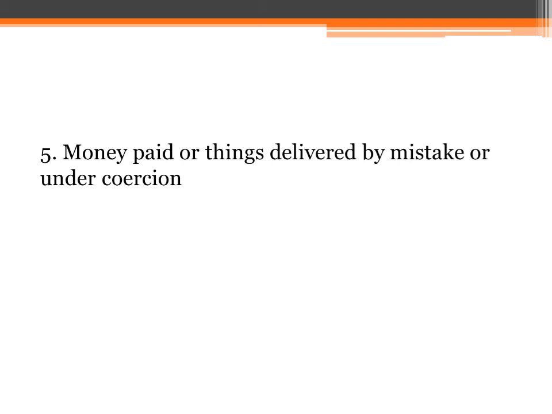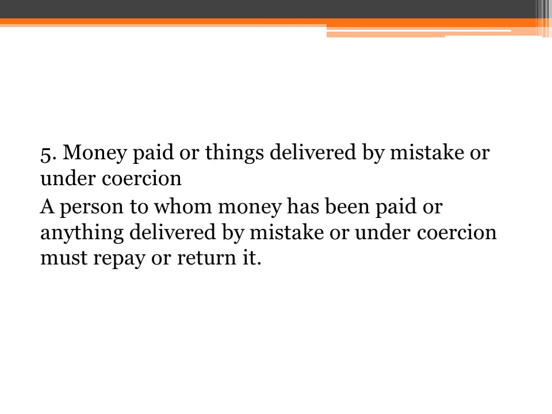Money paid or things delivered by mistake or under coercion. A person to whom money has been paid or anything delivered by mistake or under coercion must repay or return it. For example, a railway company refuses to deliver up certain goods to the consignee except upon the payment of an illegal charge for carriage. So here the consignee paid the sum charged in order to obtain the goods. He is entitled to recover so much of the charge as was illegally excessive. So money paid or things delivered by mistake or under coercion have to be repaid.